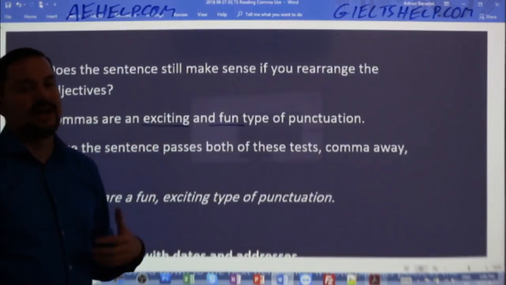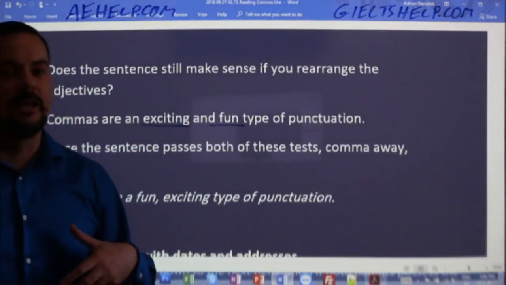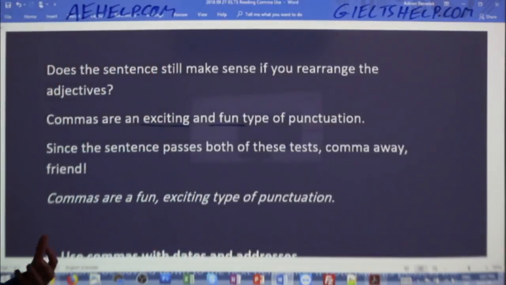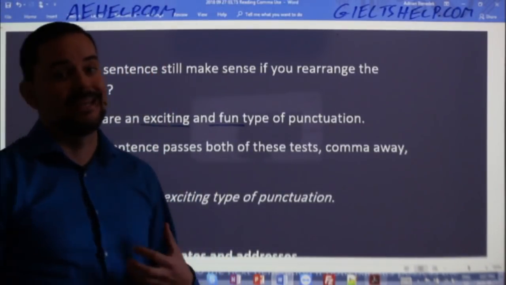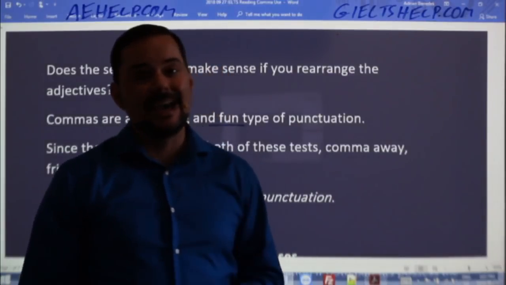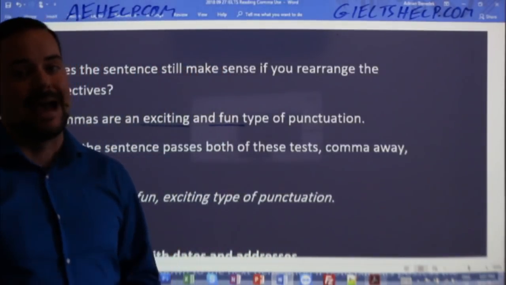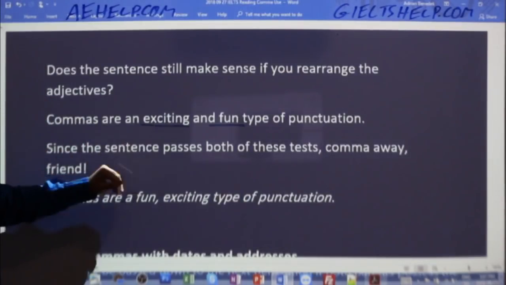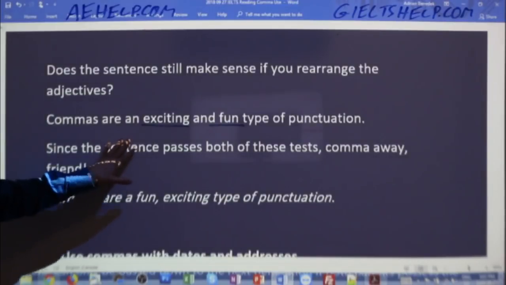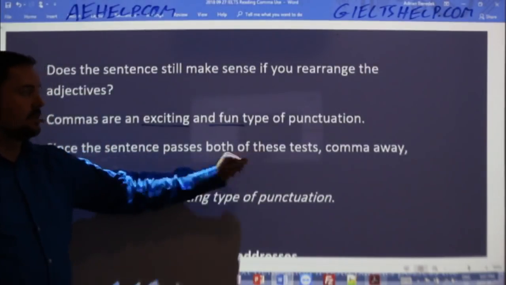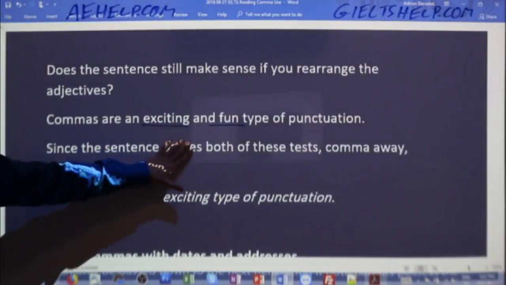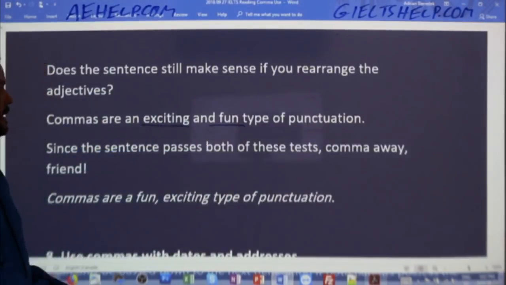Now, this is a little bit higher level. It's not one of the first kinds of comma rules that you should worry about, but when you're going for band 8 or band 9 on the IELTS, then yes, you should be aiming to master the English language at this level, okay? So in this case, both of these sentences make sense, so it passes this test of inserting words in between, and as a result, you can use a comma, okay?